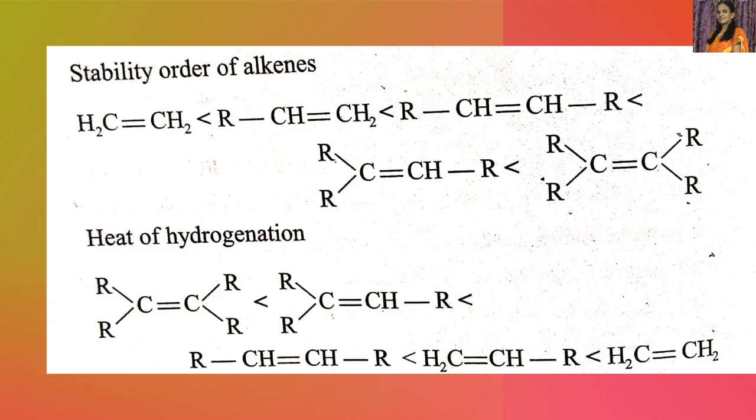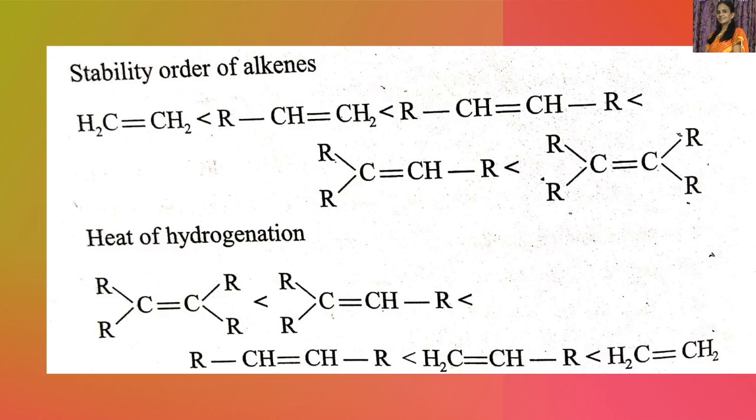So as the substituents on the double bond increase, the stability increases. So here it is less stable, whereas this is more stable. So the more the number of substituents, the more the stability. So heat of hydrogenation will be in this order.